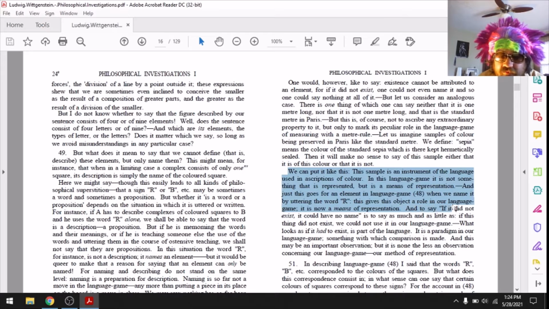And to say, if it did not exist, it would have no name, is as much to say and as little to say as, if this thing did not exist, we could not use it in our language game. What looks as if it had to exist is part of the language. It is a paradigm in our language game, something with which comparison is made. And this may be an important observation, but it is nonetheless an observation concerning our language game, our method of representation.